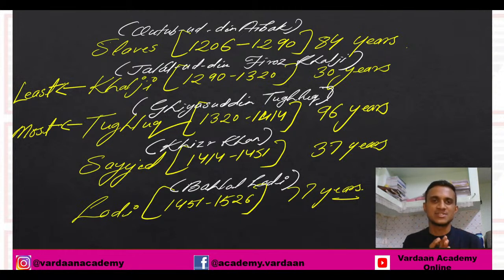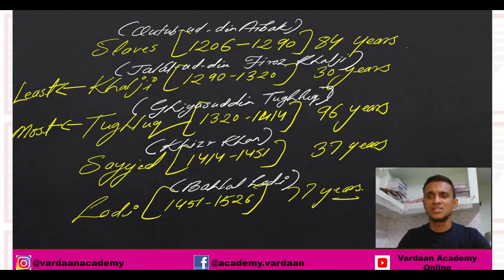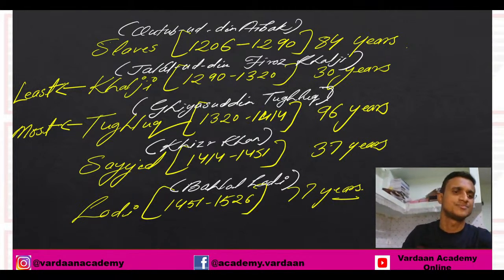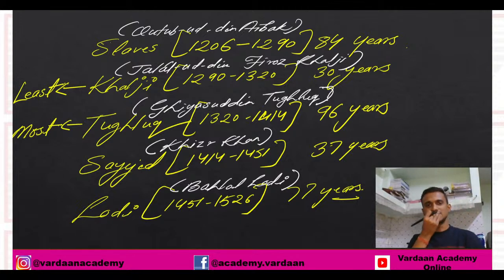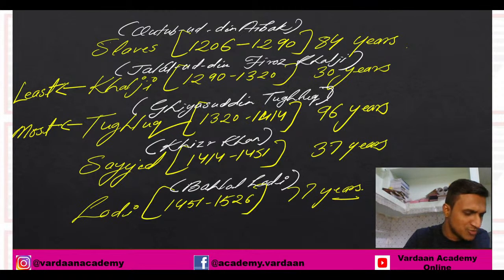So the slave dynasty was started by Qutub-Ud-Din-Aibak. The Khalji dynasty was started by Jalaluddin Firoz Khalji. The Tughlaq dynasty was established by Ghiyasuddin Tughlaq. The Sayyid dynasty was established by Khijr Khan, and the Lodi dynasty was established by Behlol Lodi. So we have got a lot of points. If you have any doubts, ask quickly.